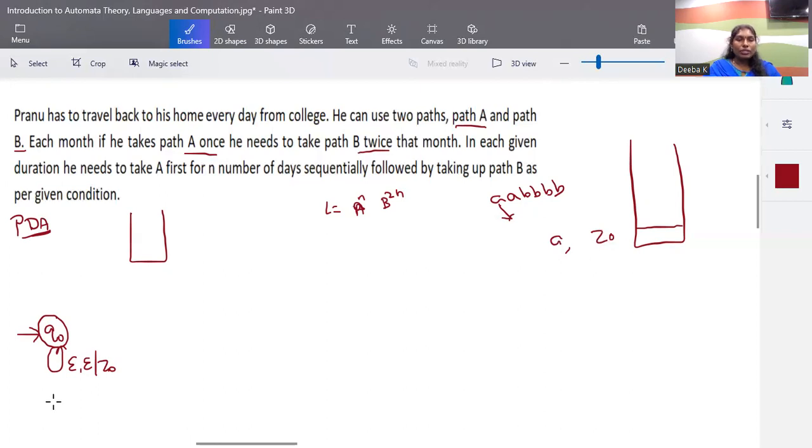Okay, and how does the transition work? The input A is taken and stack consists of Z naught. So this Z naught that is taken out of stack has to be replaced back. And for the single A, you have to push two A's into stack. How do you write the transition for it? For the single A, two A's have to be pushed on and the Z naught has to be replaced back into stack. So this is how you write the transition for it. Okay, so this is the first step of transition.